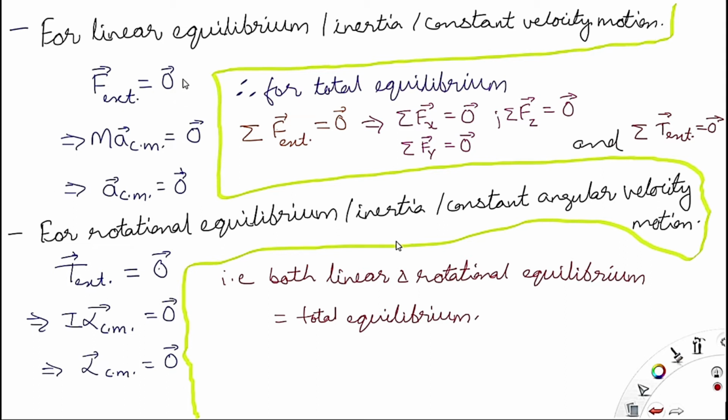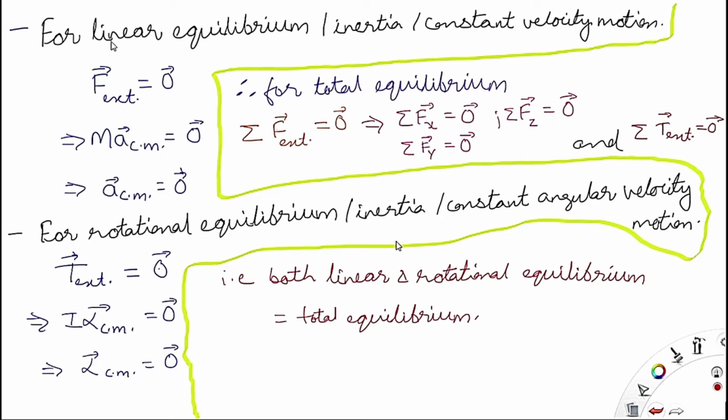Now this external force is equal to the reactive force, M a_cm. The mass of the body into the acceleration of the center of mass is equal to the external force. So external force is equal to 0, so the reaction by the system is equal to 0, and that's why the acceleration of the center of mass is equal to 0 for linear equilibrium.